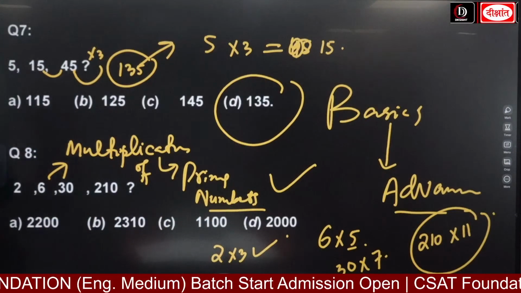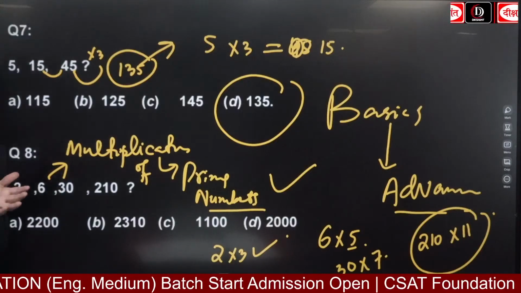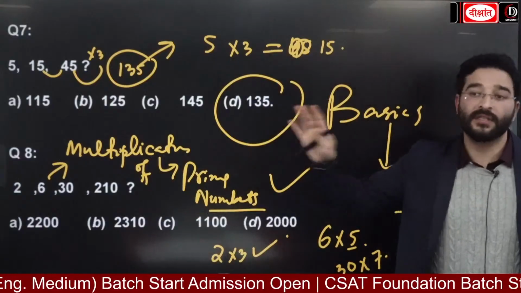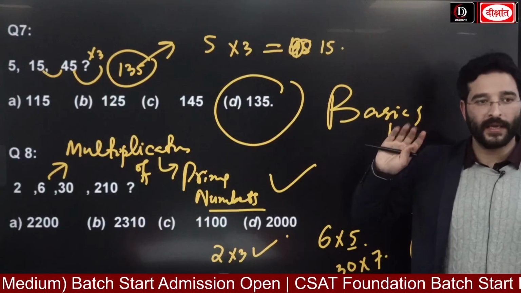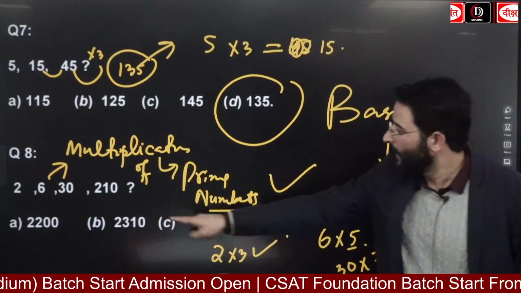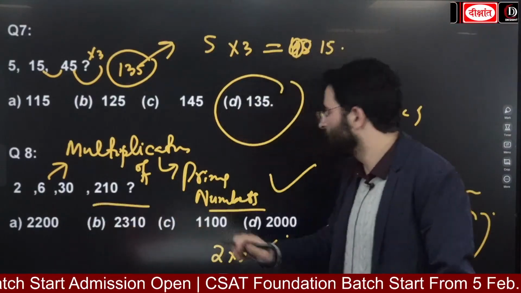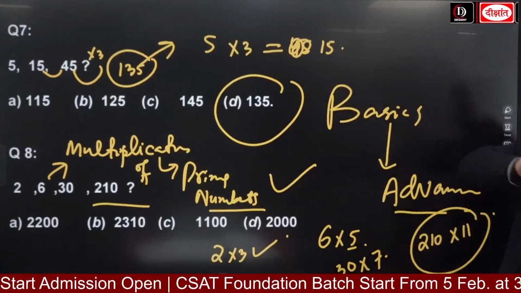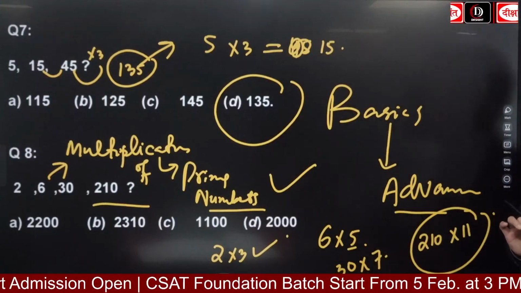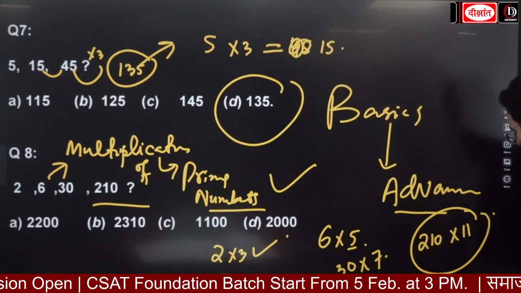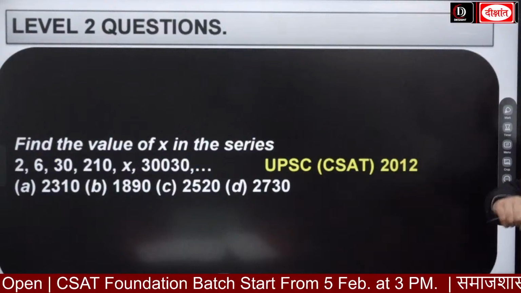You have to look a little carefully. Try to go with subtraction, addition, multiplication. When I said that when you see the jump is a little bigger, the number is increasing a lot, at that point of time I told you to go with multiplication. If it is decreasing a lot, then at that point of time it is going to be division. Now once you have looked at this one, guys, solve this.